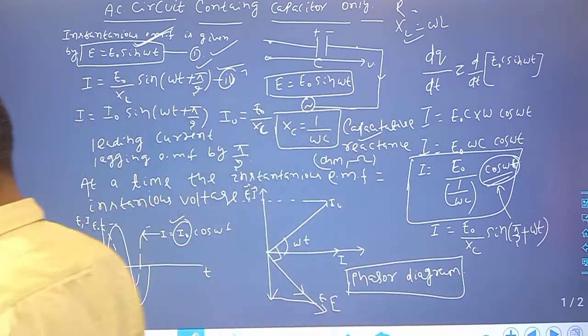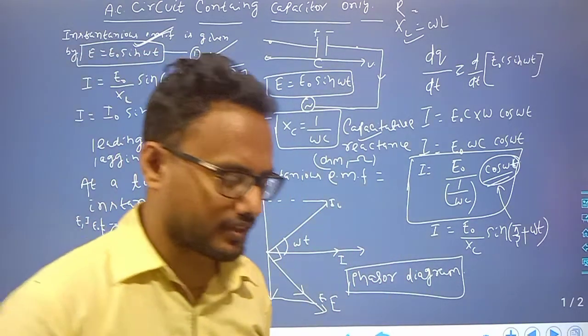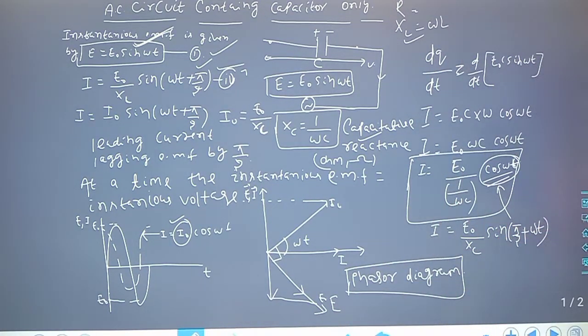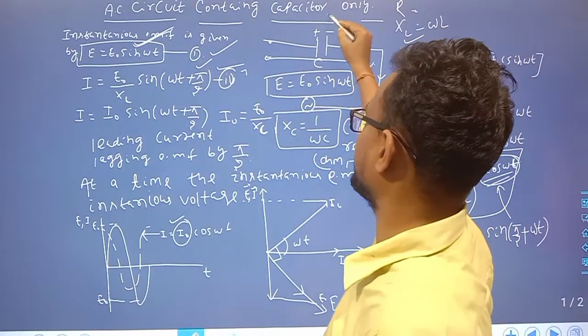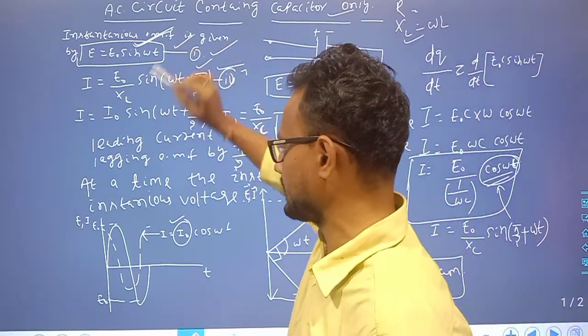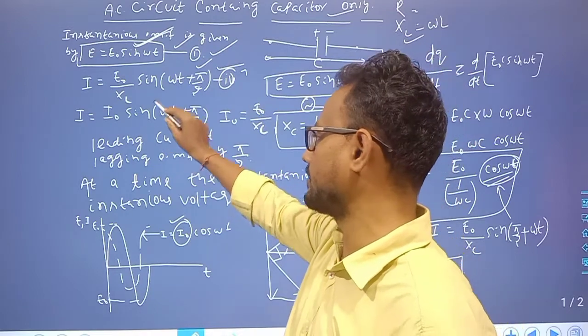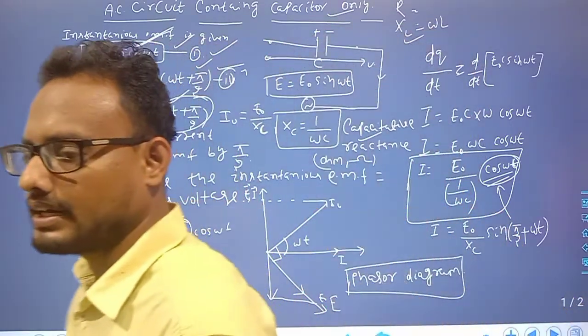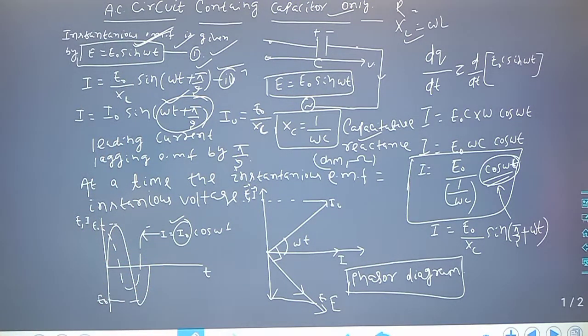So there are three circuits: an AC circuit containing a resistor only, an AC circuit containing an inductor only, and this is an AC circuit containing a capacitor only. For the capacitor, EMF is equal to E naught sin omega t, but the current becomes I is equal to I naught sin(omega t plus pi by 2). So current leads the EMF by pi by 2.